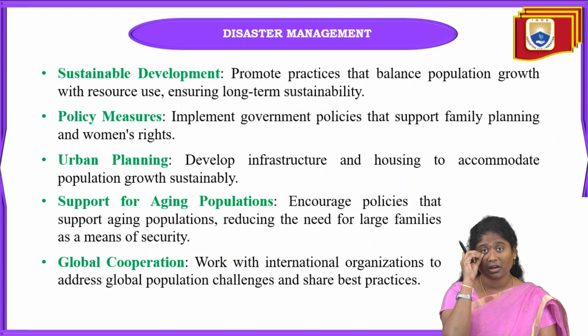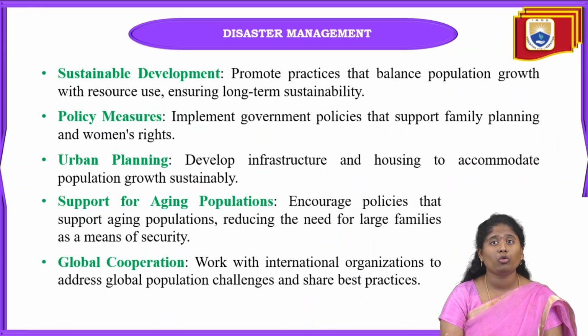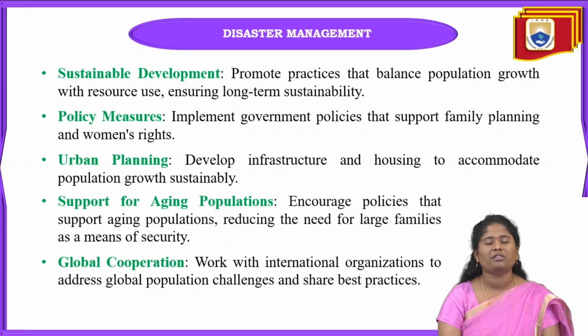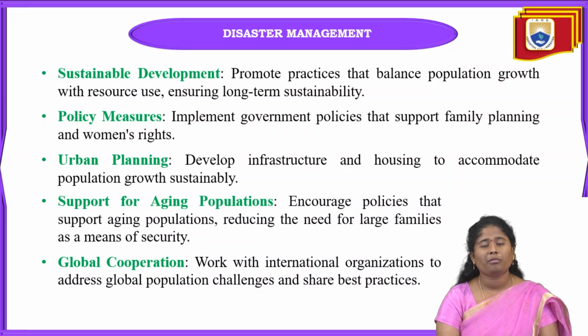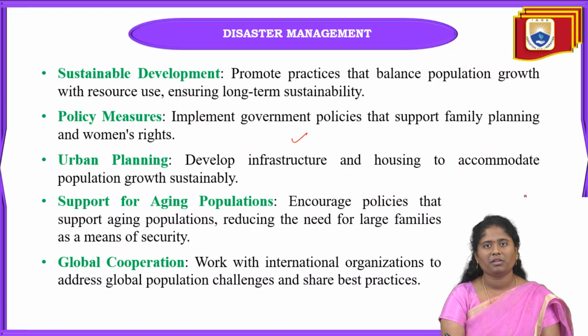And next one is sustainable development. In this, we have to promote practices that balance population growth with resource use, ensuring long term sustainability. And next one is policy measures. In these, we have to implement government policies that support family planning and women's rights. Next one is urban planning.